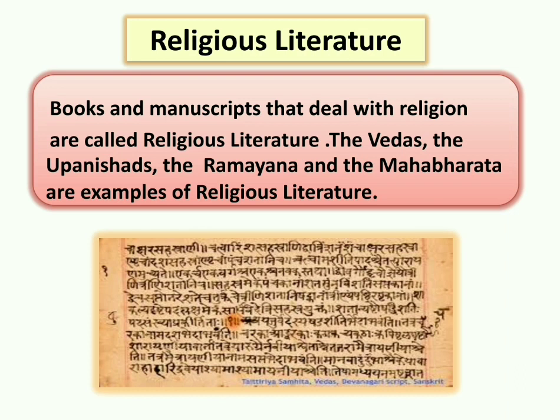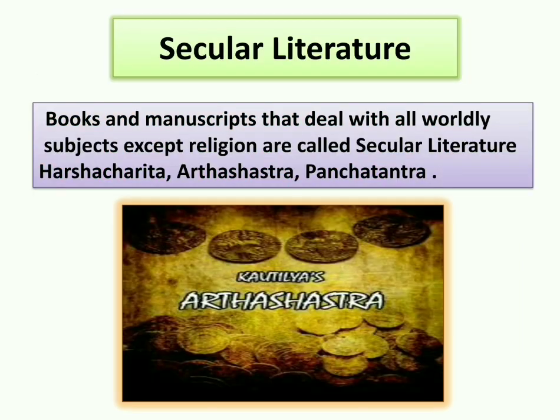Like the Vedas, Rig Veda, Yajur Veda, Atharva Veda, Sama Veda, and the Upanishads, the Ramayana and the Mahabharata, they are examples of religious literature. This is a picture of religious literature. This is a part of Vedas.